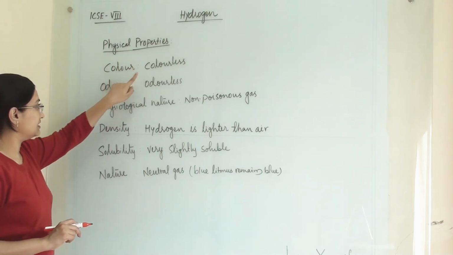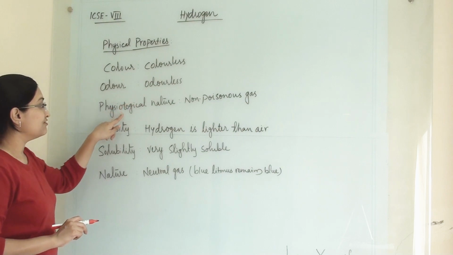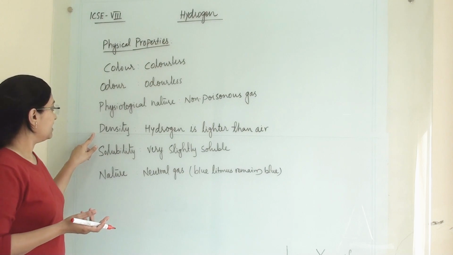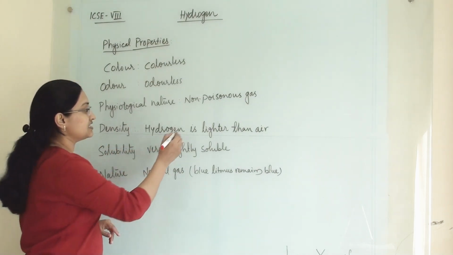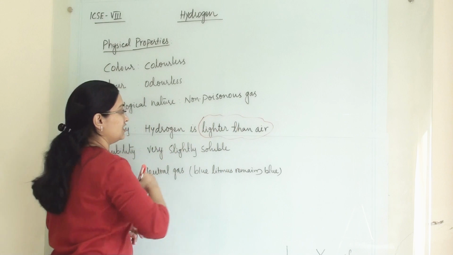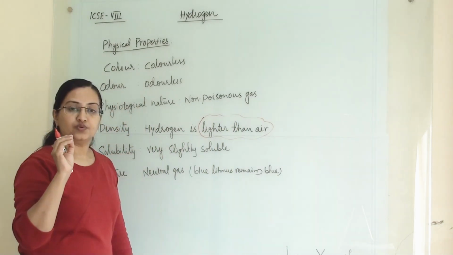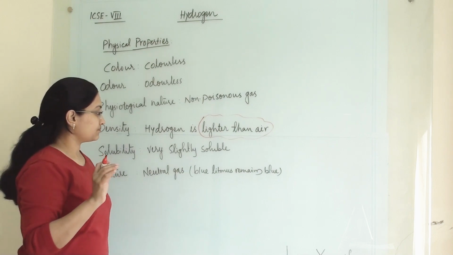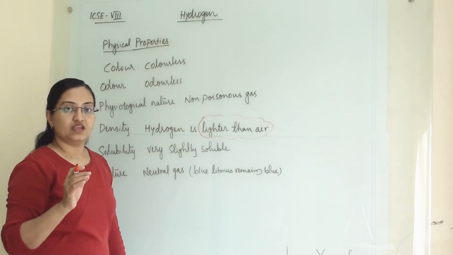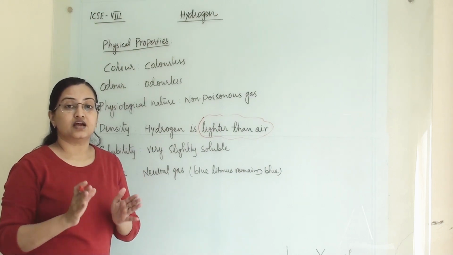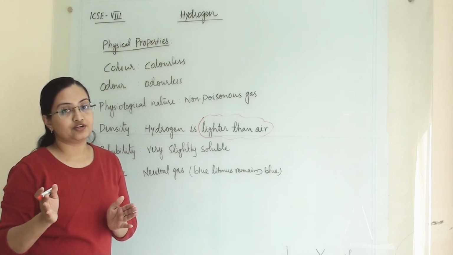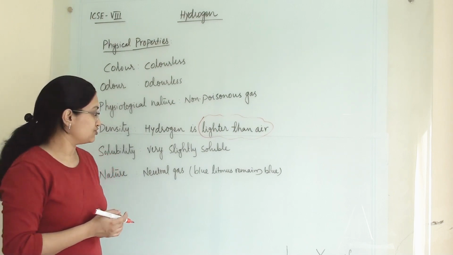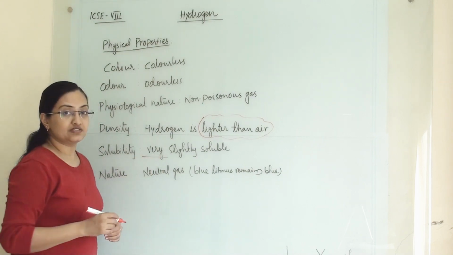Color, it is colorless. Odor, it is odorless. Physiological nature, it is a non-poisonous gas, it is not harmful. Then density, hydrogen is lighter than air. Then solubility, it is very slightly and very sparingly soluble gas, and that's why we can collect hydrogen by downward displacement of water. This we have already learnt in the laboratory method of hydrogen. So it's very slightly soluble in the water.